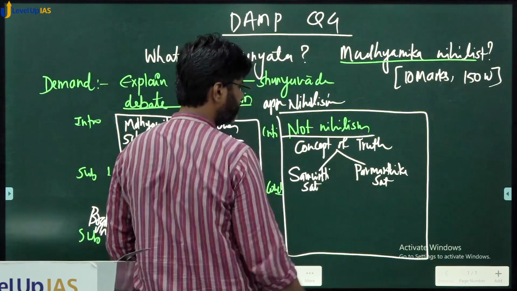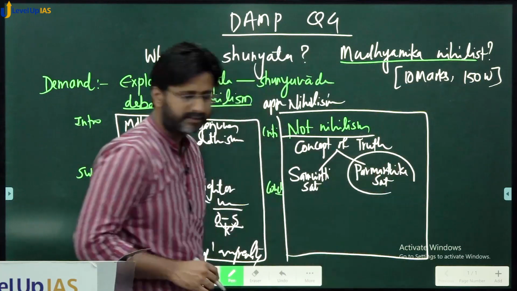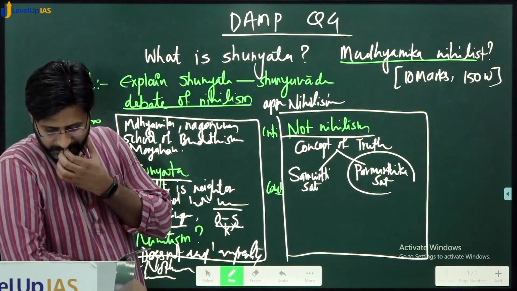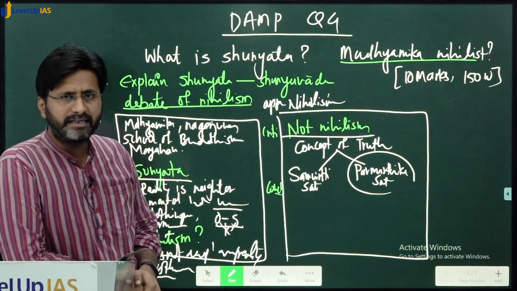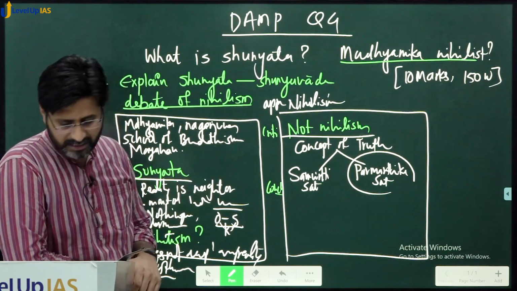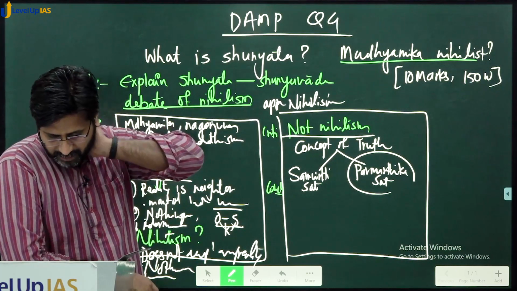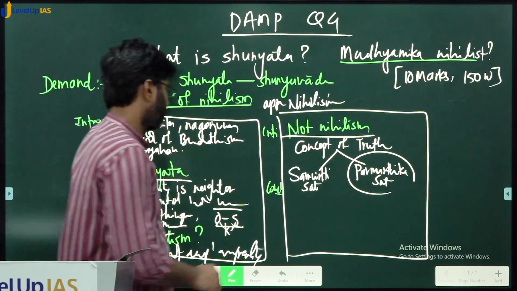So what they say is at the Paramarthik Satya, the Shunyata becomes the only reality, but it is a reality in a sense, and Samvritti Satya, it is at the ordinary level.